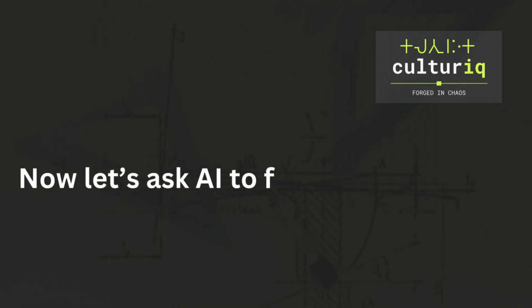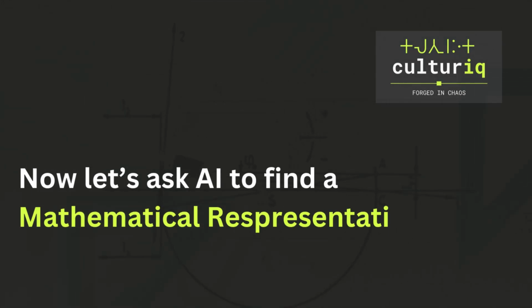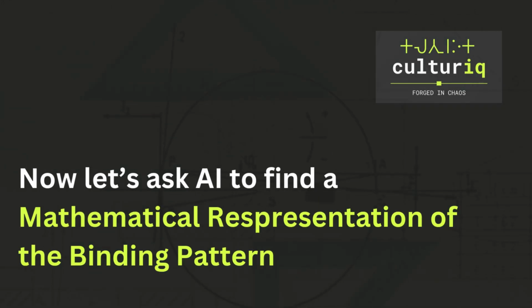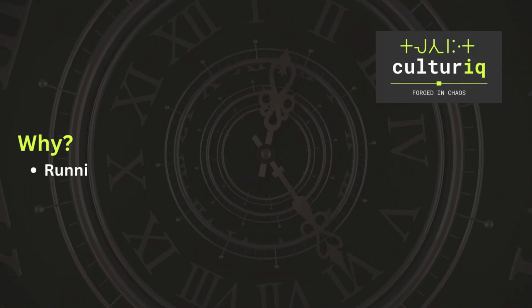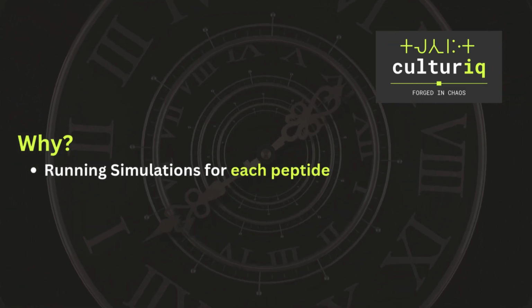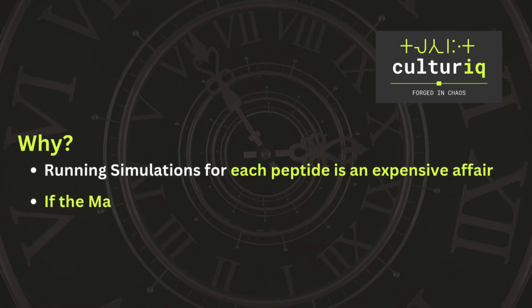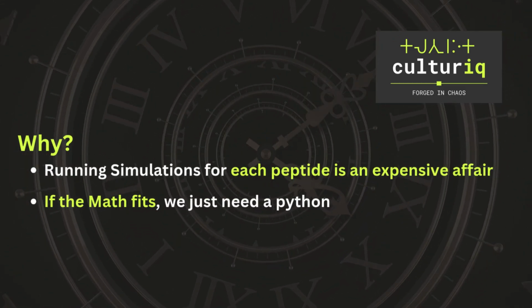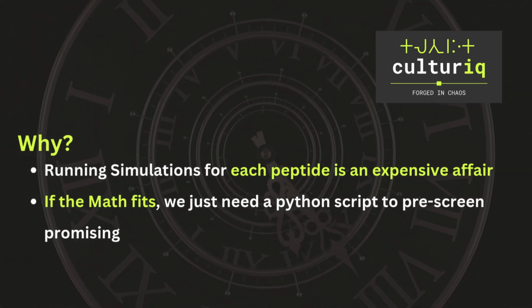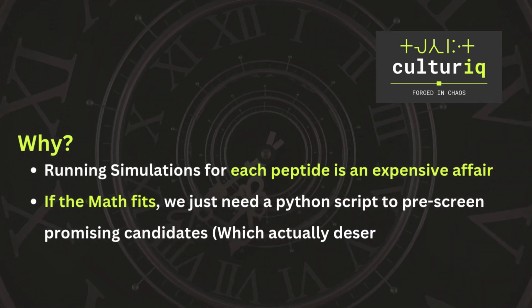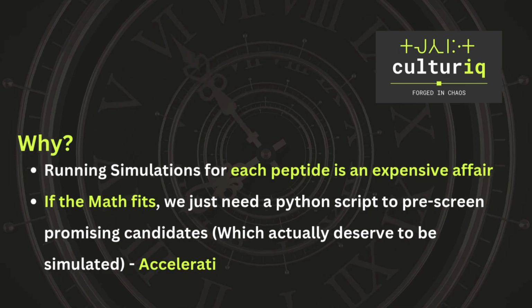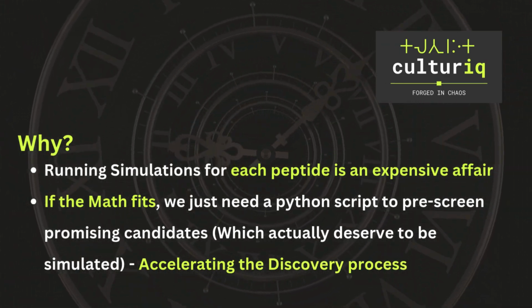Now let's ask AI to find a mathematical representation of the binding pattern. Now why do that? If we can find an equation, we just need to do a calculation, instead of a whole long simulation, to pre-screen promising candidates, which actually deserve to be simulated, hence accelerating and democratizing the discovery process.